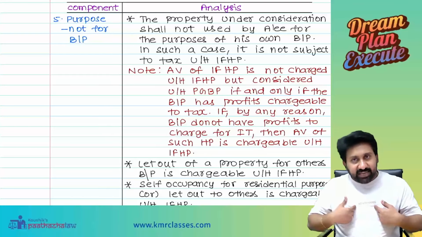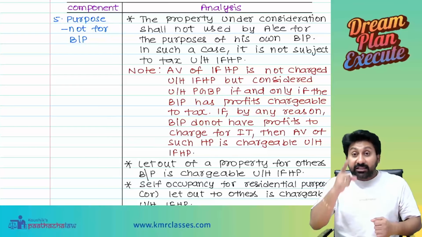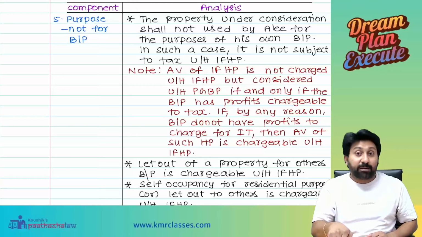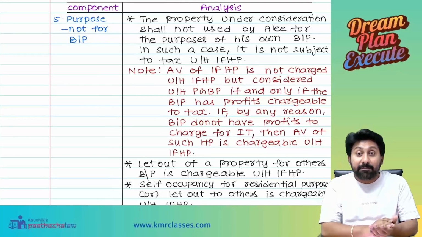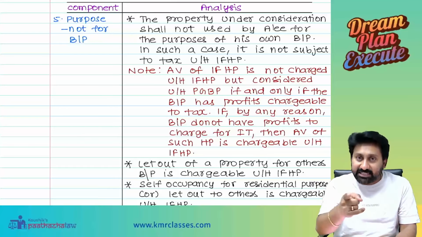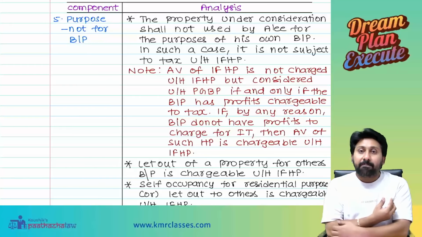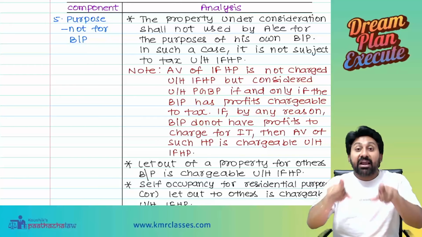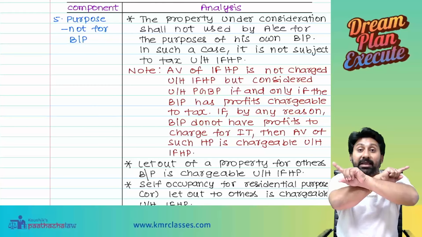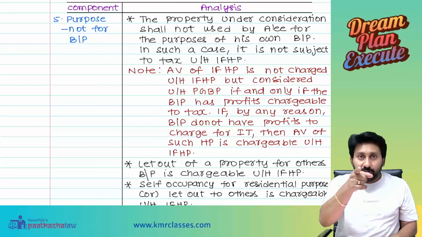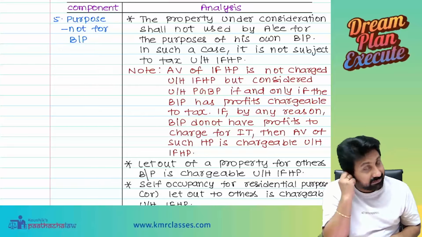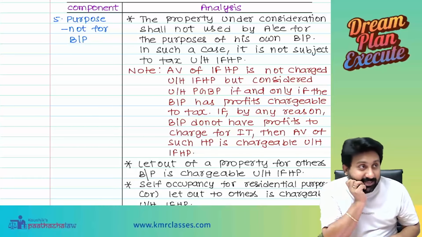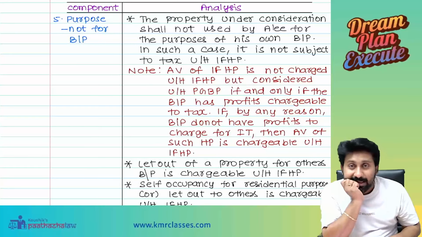In both the cases, I am using for my purposes only. There, if annual value is nil in house property, how will it become some amount of annual value in PGBP? That's why in PGBP, if you are using your own premises for the business, rent should not be charged to P&L. Do you all understand the point or not? Do you understand the logic of what I said now?